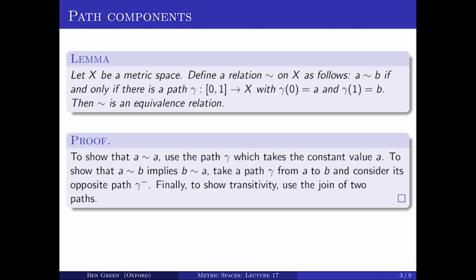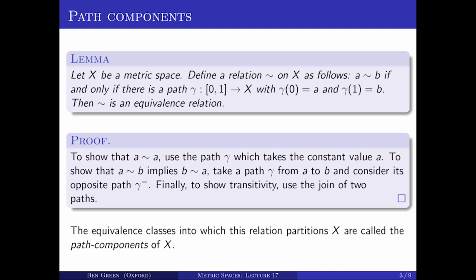And then finally, we need to show transitivity, and that's where we can use the join of two paths. So if A tilde B and B tilde C, well then there's a path gamma 1 from A to B and a path gamma 2 from B to C. But then the join gamma 1 star gamma 2 would be a path from A to C. So we've shown reflexivity, symmetry, and transitivity of this relation tilde, therefore it's an equivalence relation.